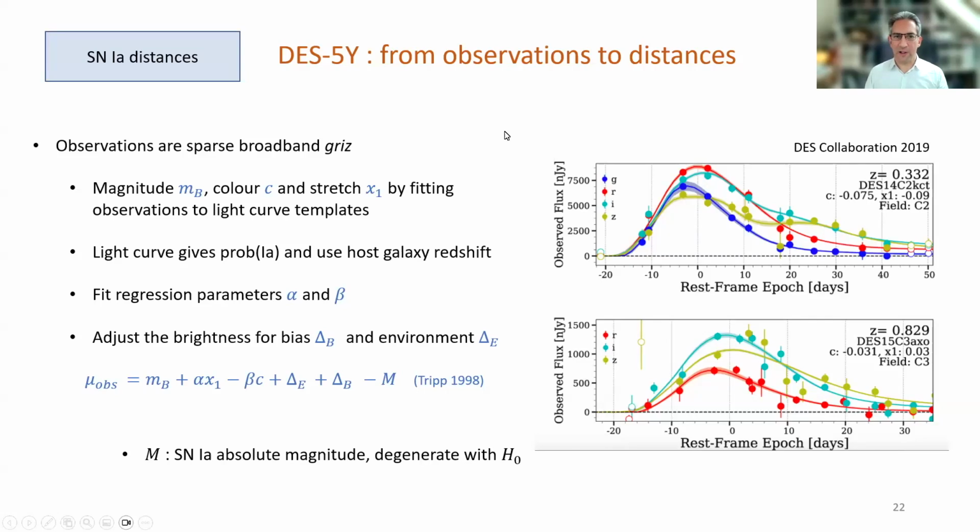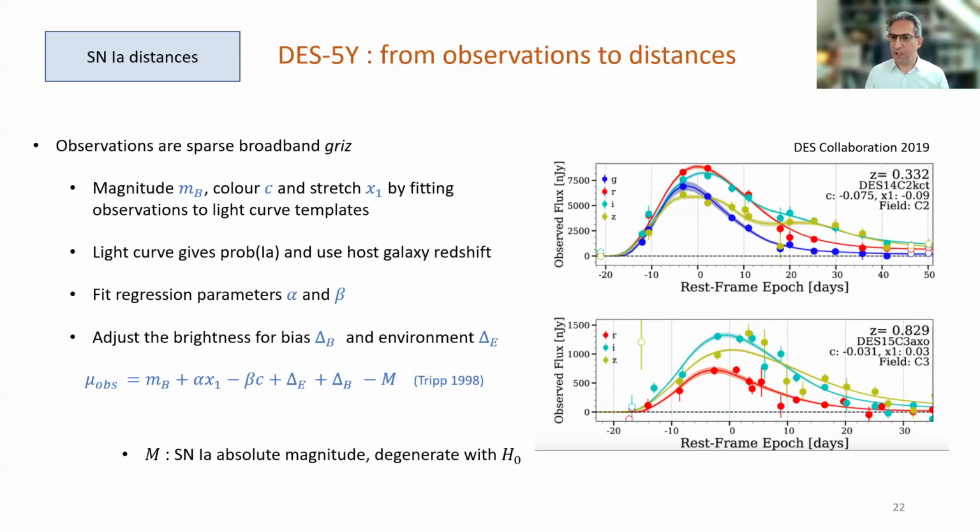Okay, let's take a look at how observations of supernovae are converted into distances. On the right-hand side here, you can see the observations in broadband filters g, r, i and z from an early release of DES data arranged as a time series. So you can see the peak brightness and then the typical decline of the Type Ia supernovae after peak brightness.